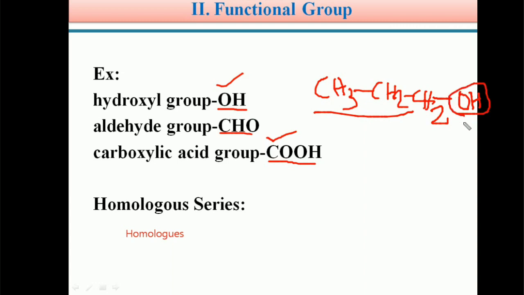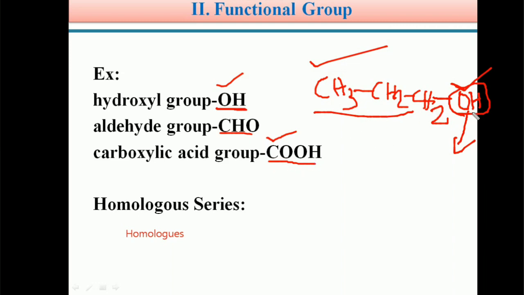So an atom or a group of atoms attached to a carbon chain gives the characteristic chemical properties of this organic compound. For example, in the case of propanol, the chemical properties of propanol depend upon the OH group. Then this OH group is called a functional group. So students, OH is the hydroxy functional group, and this compound is called propyl alcohol.